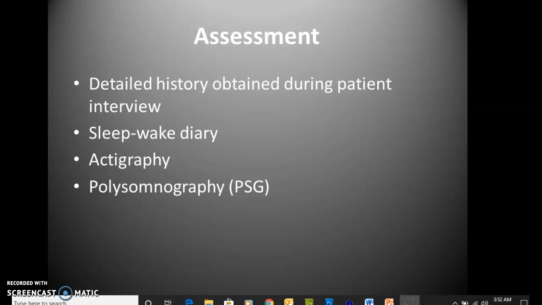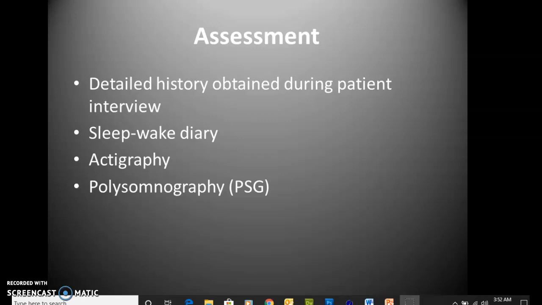The sleep-wake diary is an effective way for the patient to keep track of their sleep habits. In the morning, the patient fills out things such as what time they went to bed the night before, what time they got out of bed in the morning, and how difficult it was to fall asleep. At the end of the day, the patient fills out how many caffeinated drinks they consumed, if they took a nap, their mood, and things like that. Keeping a sleep diary can be informative as to what is keeping the patient awake and can identify bad habits.